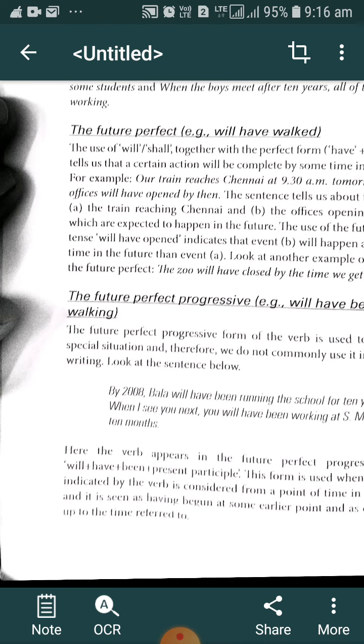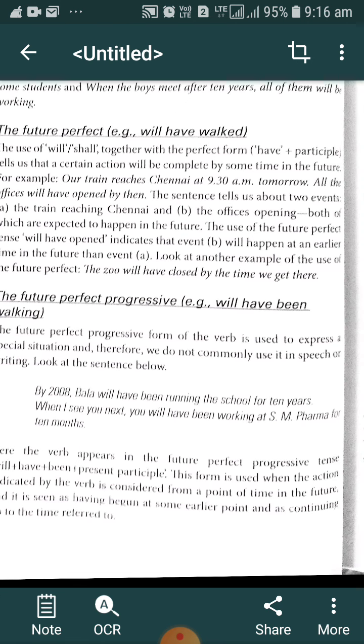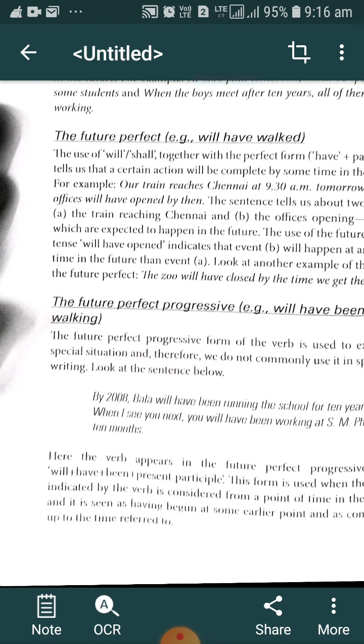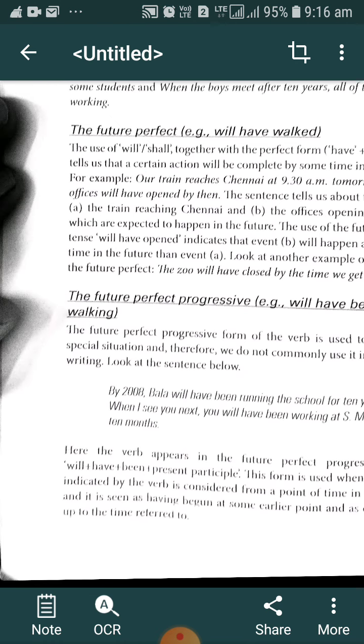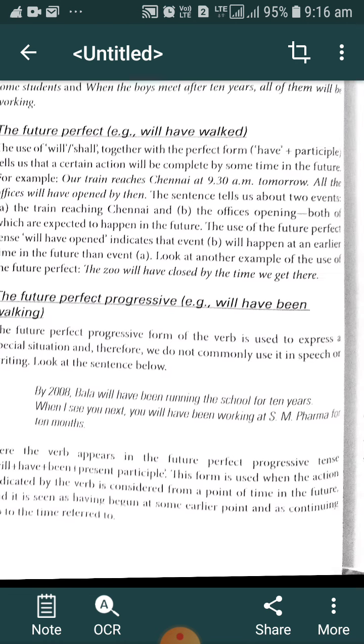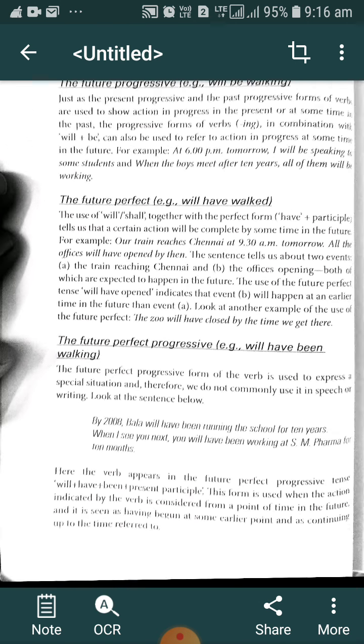Okay. The verb is considered from a point of time in the future, and it is seen as having begun at some earlier point, as continuing up to the time referred to. When a particular action started before that time and we have to describe it in the future, we use the future perfect progressive tense.